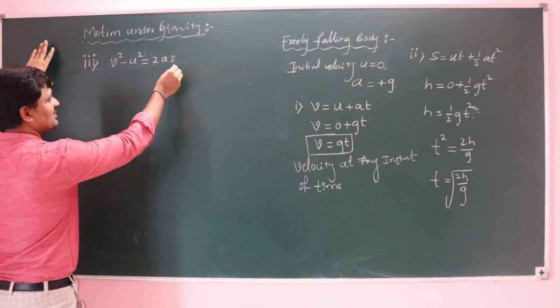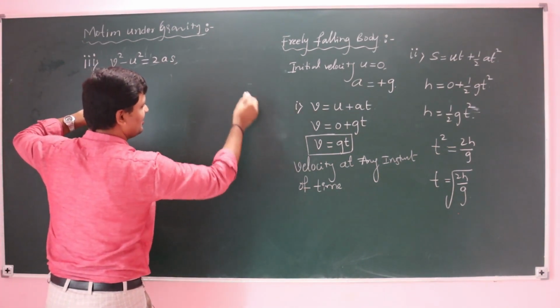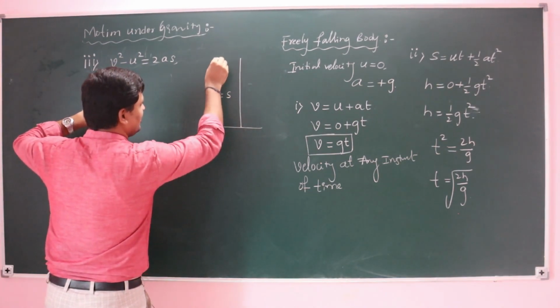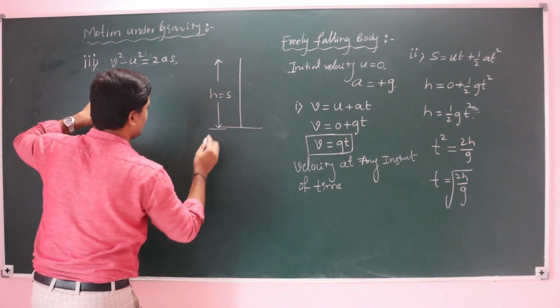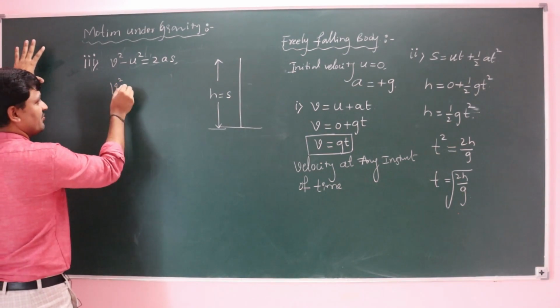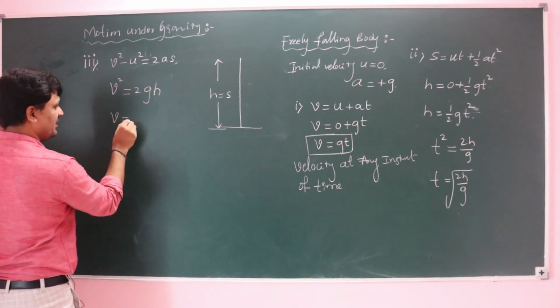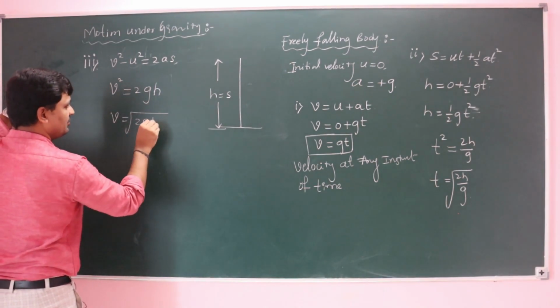For example, a body is dropped from a height h meters. What is the velocity when it reaches the ground? You can take v square is equal to 2gh, then v is equal to under root 2gh.